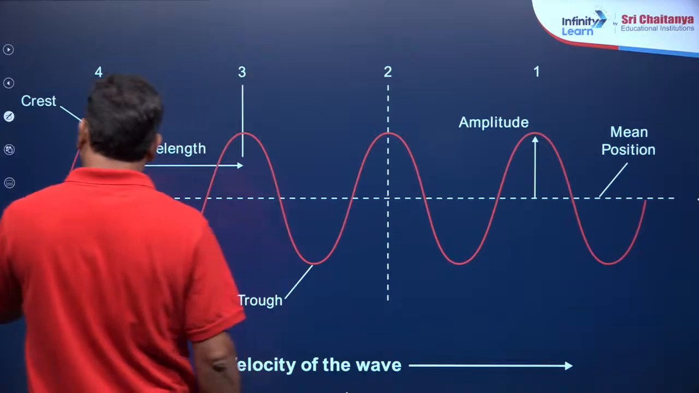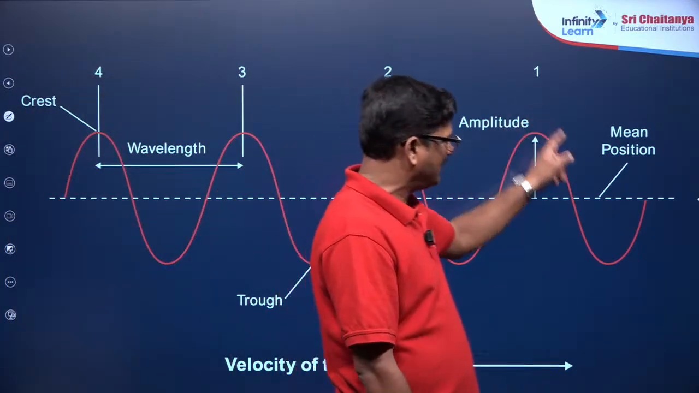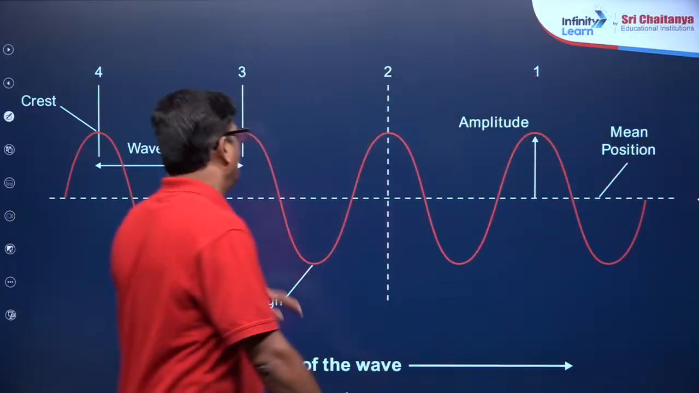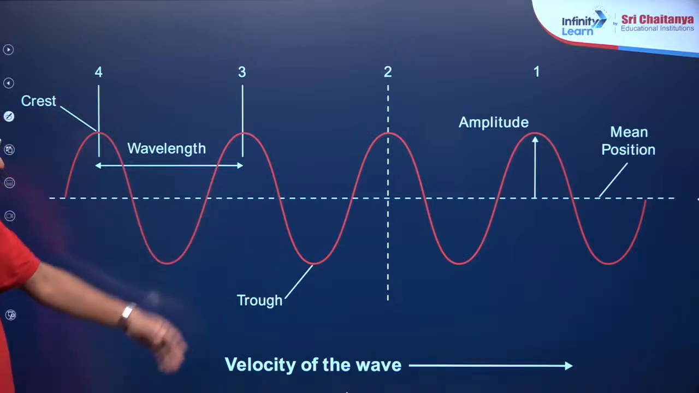The wave is going to go up, down, up, down, up, down, like this. And this is the direction of propagation. The upper one is called the crest and the lower one is called the trough.